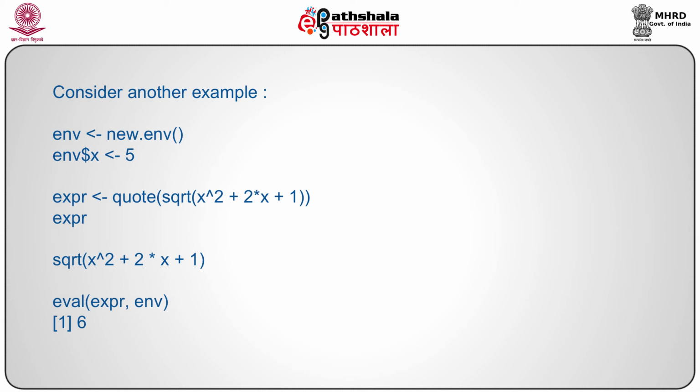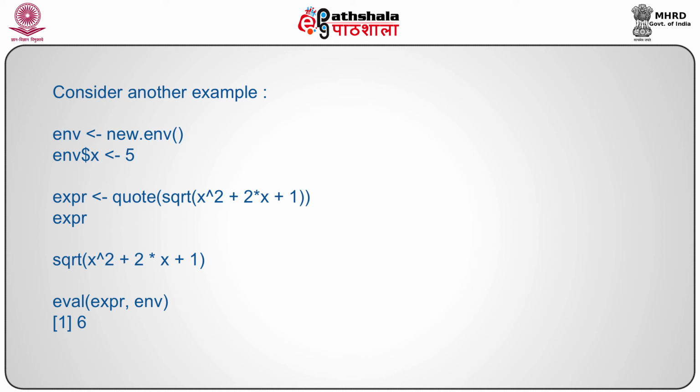Now our objective is to find the square root of the expression we have given here. So we insert these in the expression. As we are calling the expression and environment within the eval function, we are actually getting the square root of this function when x is equal to 5.